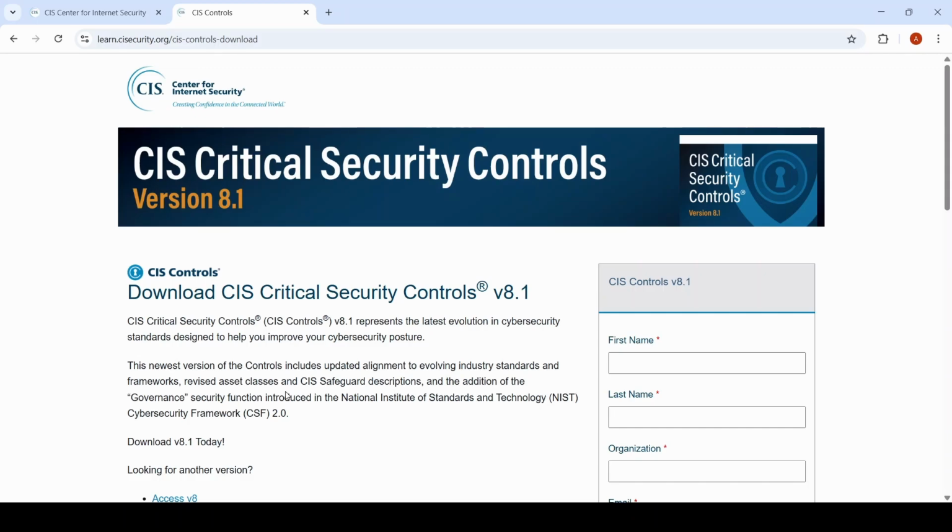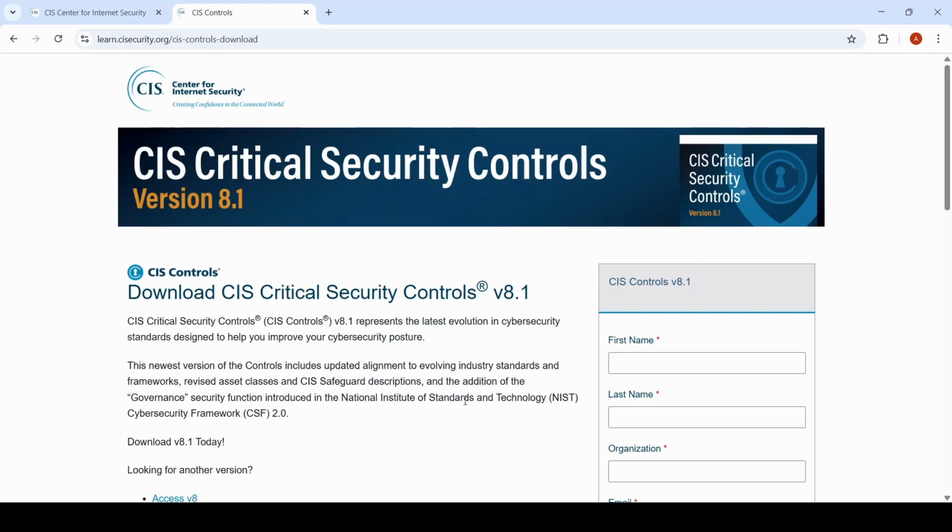And as you can see here, it represents the latest evolution in cybersecurity standards designed to help you improve your cybersecurity posture. The newest version of the controls includes updated alignment to evolving industry standards and frameworks, revised asset classes, and CIS safeguard descriptions, and the addition of the governance security function introduced in the National Institute of Standards and Technology Cybersecurity Framework version 2.0.